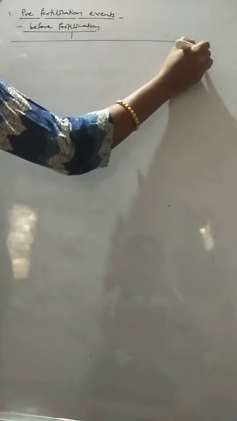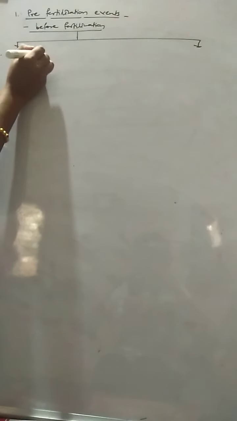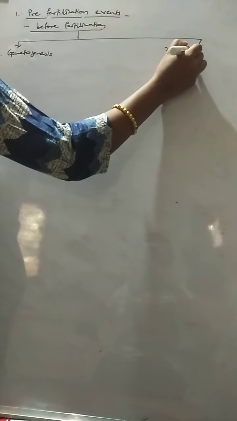All the events that occur before fertilization are called pre-fertilization events. These pre-fertilization events are mainly of two types. One is called gametogenesis, and the second one is gamete transfer.